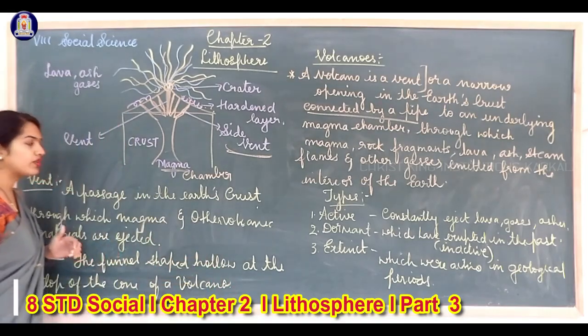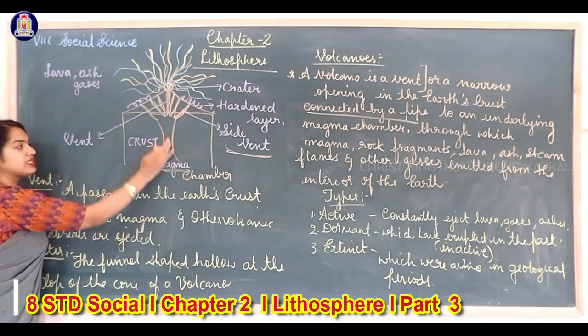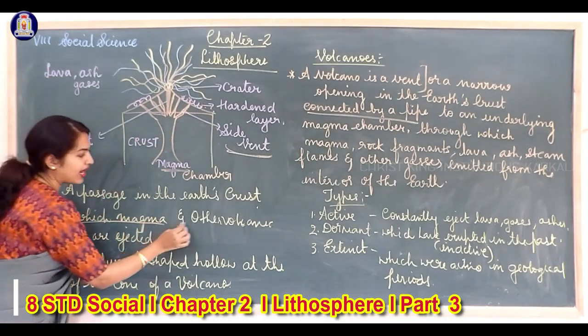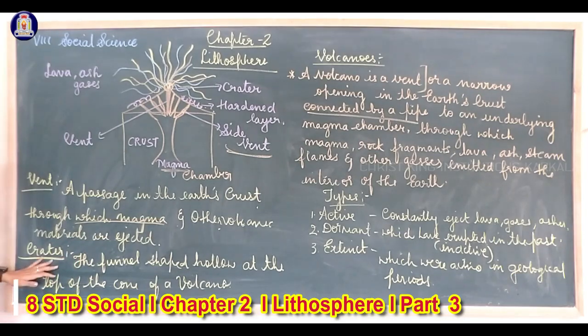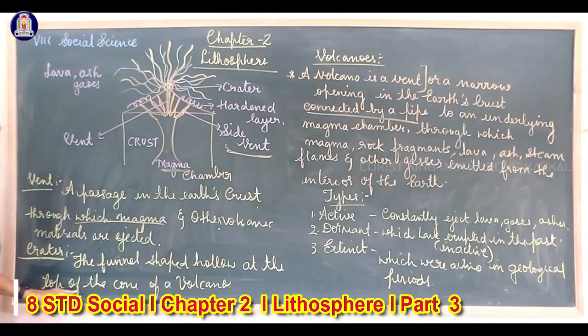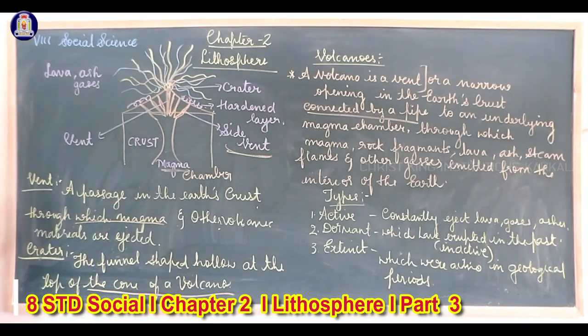Let's see the meaning of the vent. If I ask you what is a vent? A vent is a passage in the earth's crust. This is the crust. Clear? The vent is a passage in the earth's crust from which magma and other volcanic materials are ejected or emitted. So what is a crater? Crater is the funnel. Crater is a funnel shaped hollow at the top of the cone of the volcano. Hope these things are clear to you.